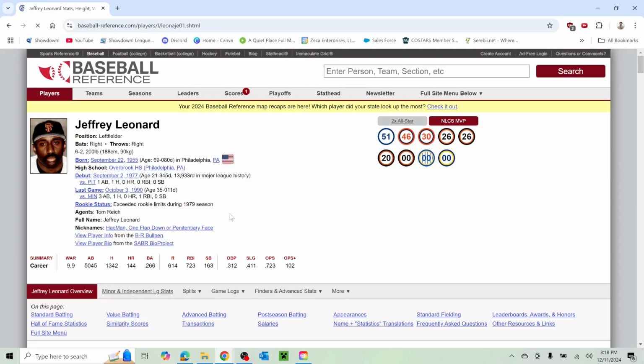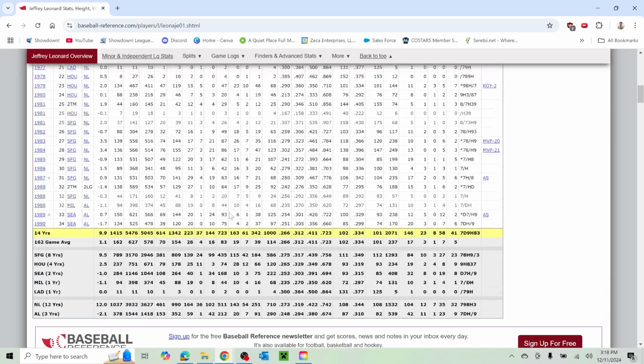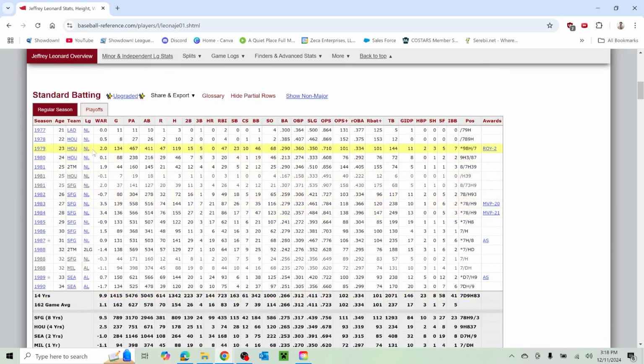Jeffrey Leonard. Long time with the Giants, several years with Houston. Rookie of the Year, finished second place in '79. This was towards the end of his career. Okay, so, wow, he made an All-Star game this year. How did he manage that? Second All-Star game. He must have been red hot before, well, he had 24 home runs. Kind of an all-or-nothing guy. League average at best.